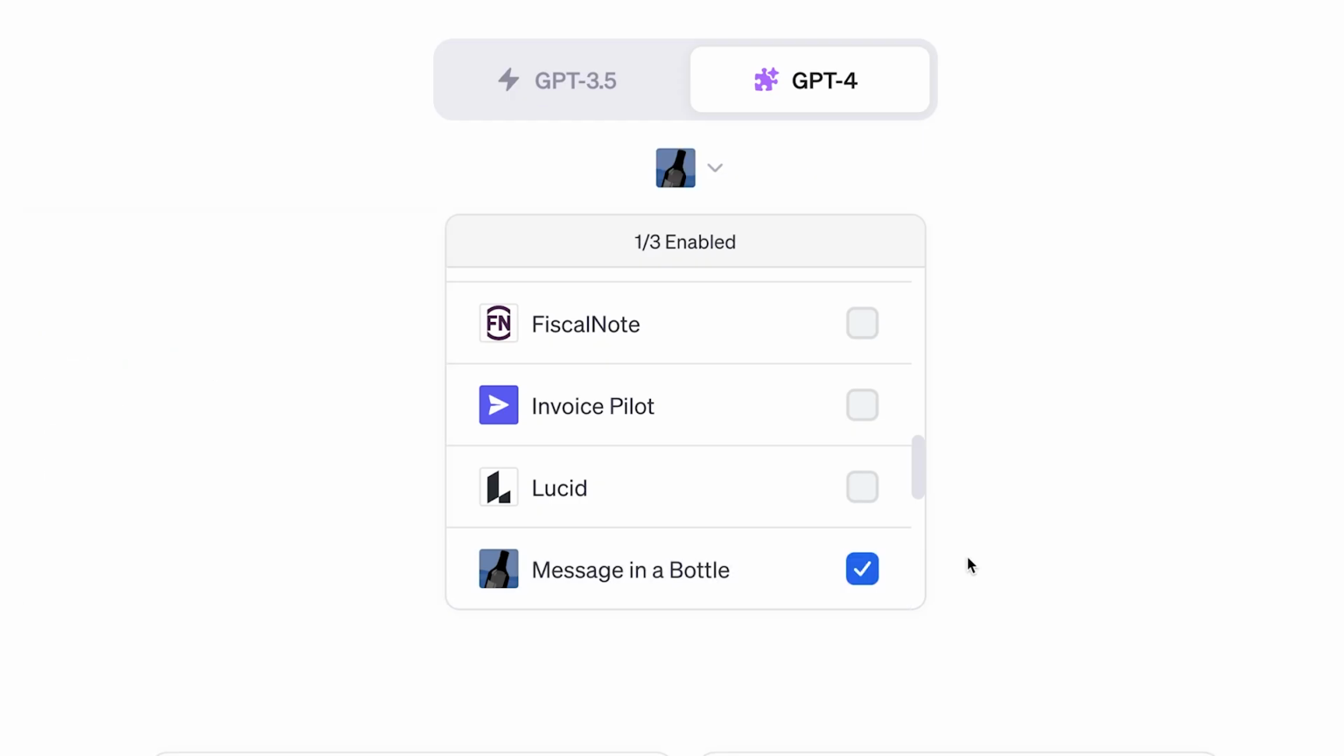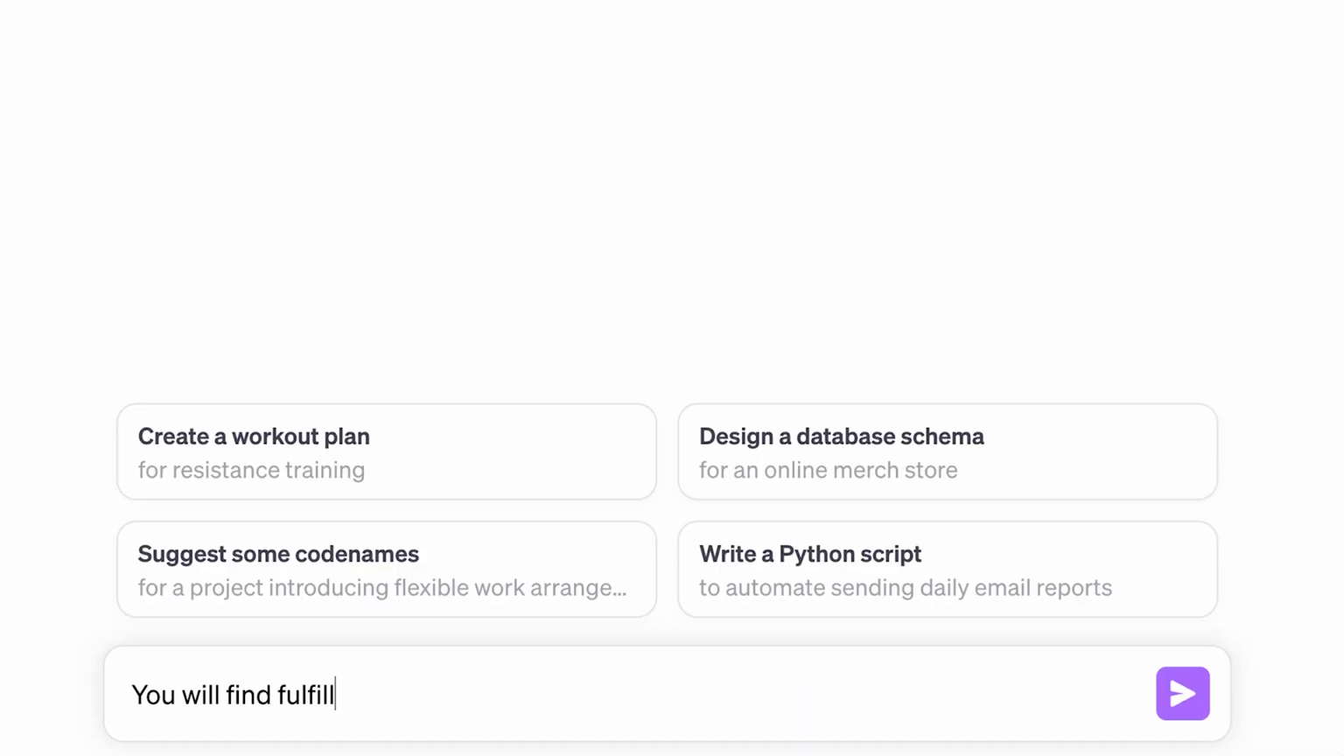Now, as an accountant, you know you're gonna have your good days and your bad days. Check this one out, message in a bottle. Pretty straightforward. You can send messages, plop that bottle right in the ocean, or retrieve somebody else's bottle. Hear me out. I wanna send the message, you will find fulfillment and happiness in a career in accounting.